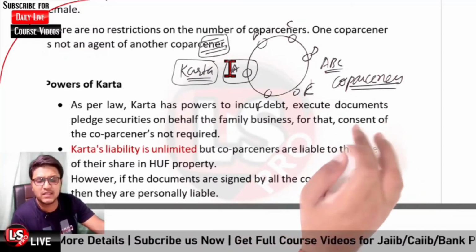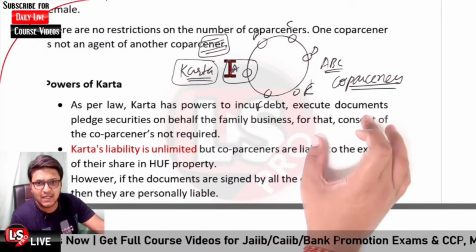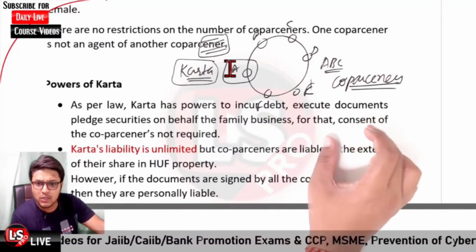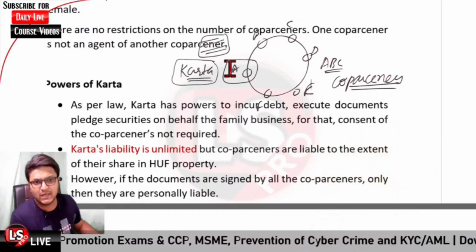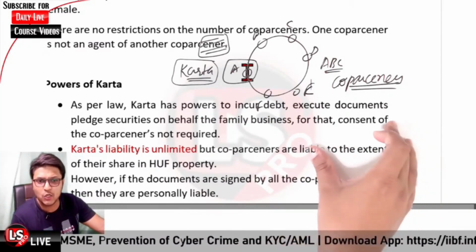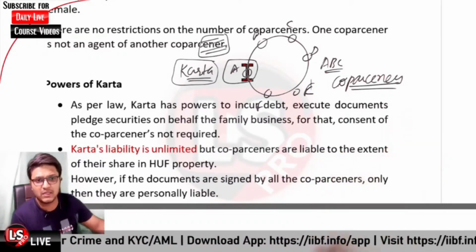There could be minors also. In that case, the documents are to be executed by the Karta, all the co-partners and minors' guardians. Once the co-partners have executed the loan documents, they also become personally liable.